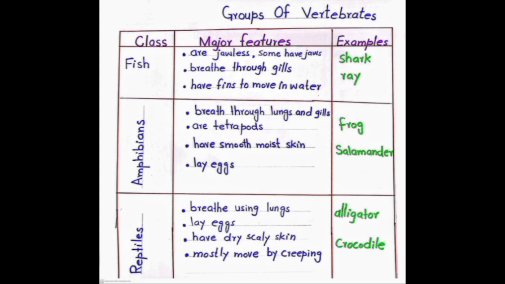Next group is reptiles. Reptiles are the animals that spend their whole life on land. So they only have lungs for respiration. They lay eggs. They have dry, scaly skin. Mostly move by creeping on land. Examples are lizard, alligator, crocodile, and many more.